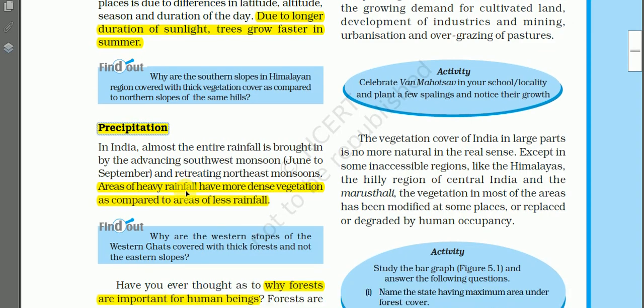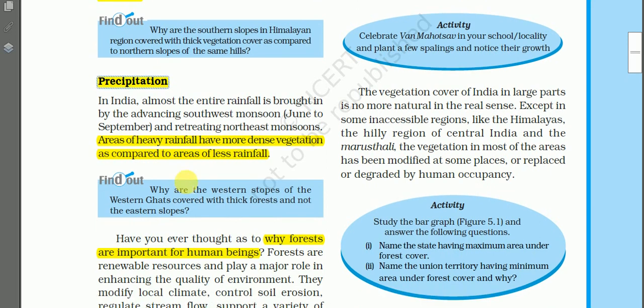Precipitation means the process of falling down of condensed water vapor on the earth surface, that we learned earlier. We have two main types: rainfall and snowfall. There are others also, like hail and sleet, but here we shall confine ourselves to the two main types. Areas of heavy rainfall have more dense vegetation as compared to areas of less rainfall.